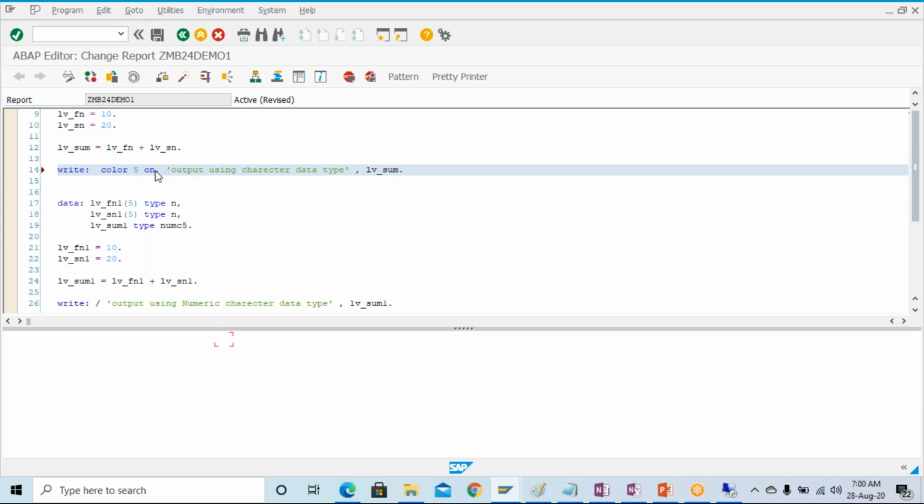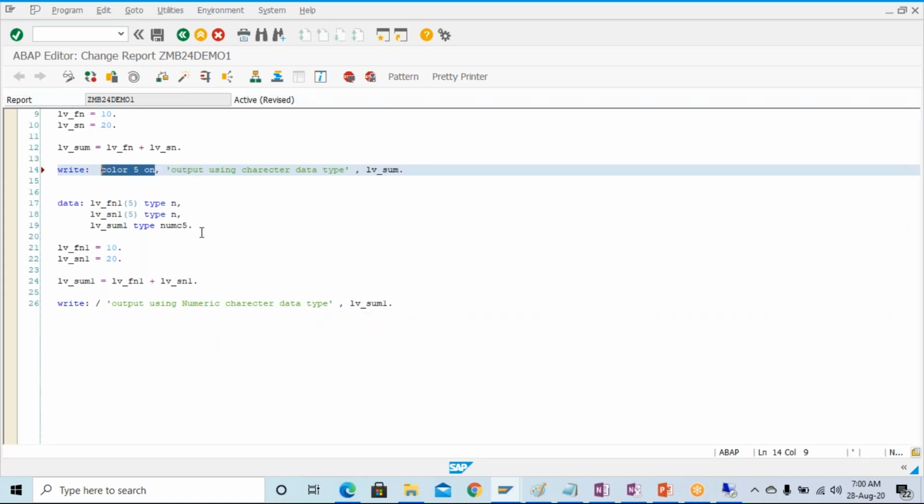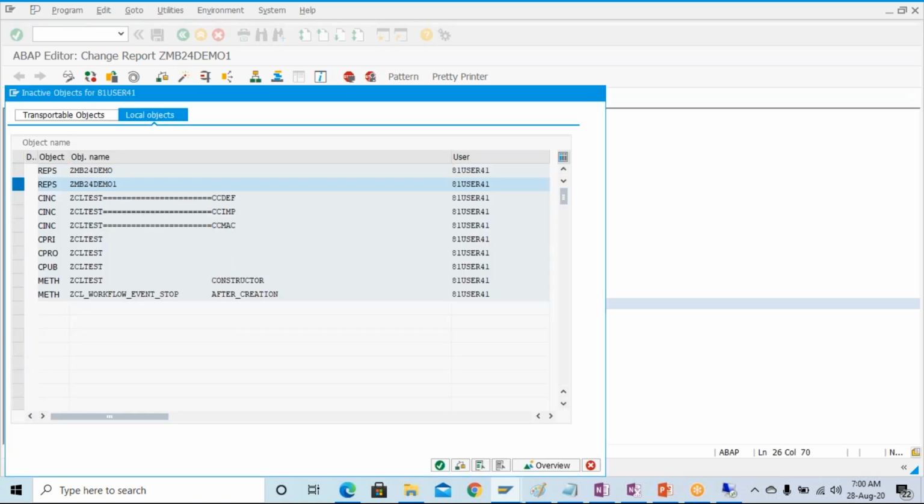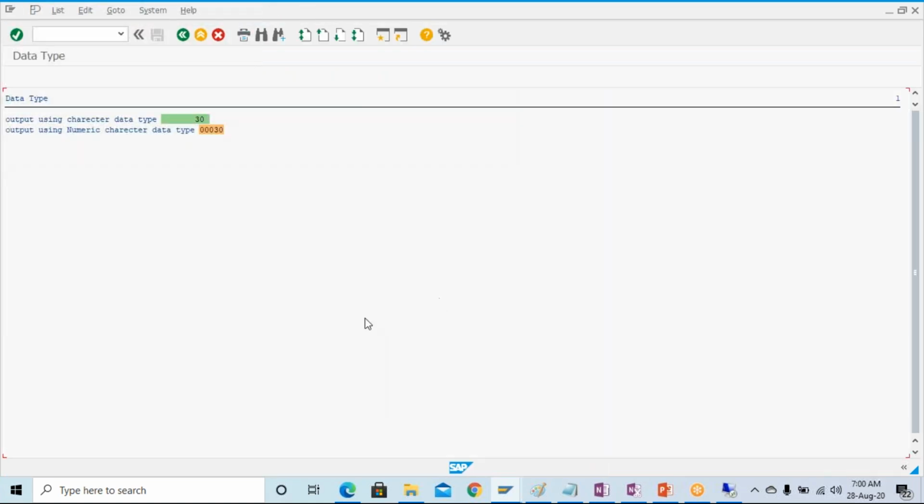Another way of declaring is the syntax called FORMAT COLOR ON. I think I'm not giving the correct syntax, but no problem. Here you can give the color 5, and here you can give the color 7, something like that. Check the syntax now. There is no issue. Activate this and run it.